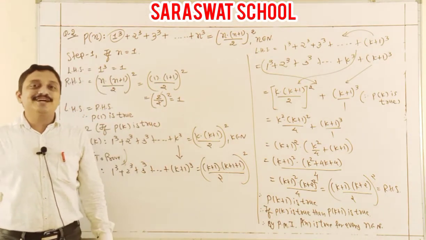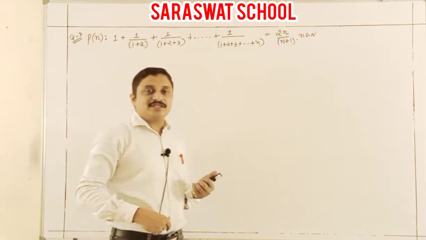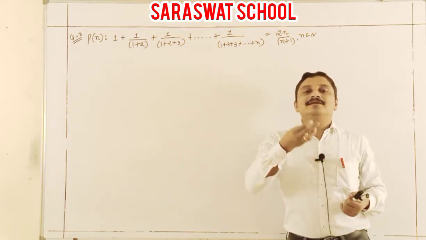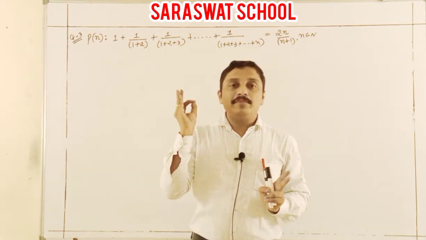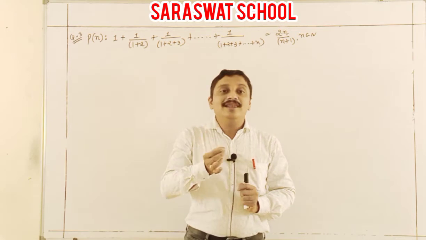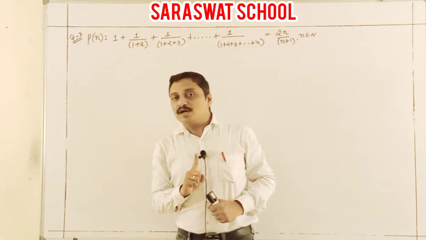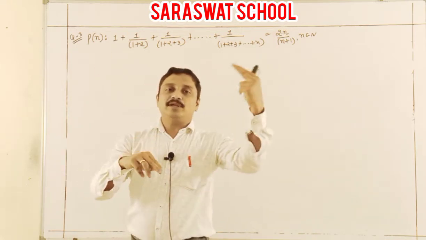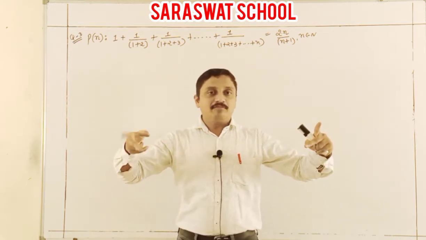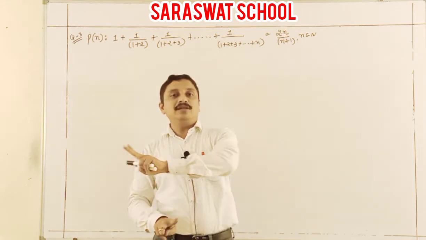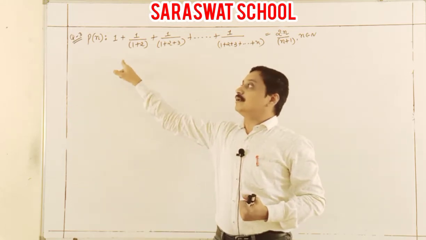Now I am going to the third one. Students, after the second question, I am going ahead slowly. I hope you understood in the last two sums only the basic rule of PMI. One more time I repeat both rules. First rule is what? Take n equal to 1, then P1 is true. And the second rule is combined by two lines: if Pk is true, then we will prove P of k plus 1. That concept is applied again here in the third sum.